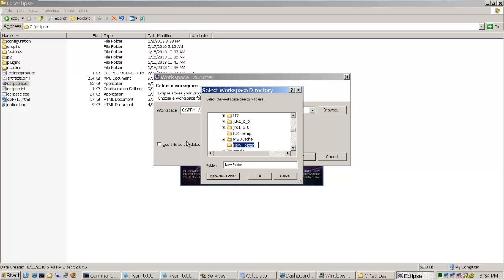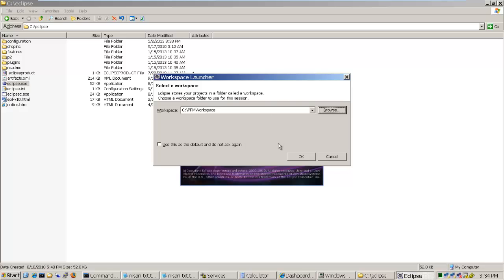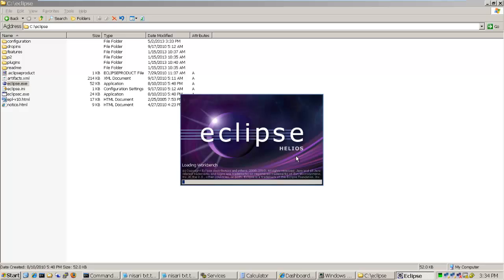Let's call it PPM workspace, and click on OK. Meanwhile, the Eclipse is loading.